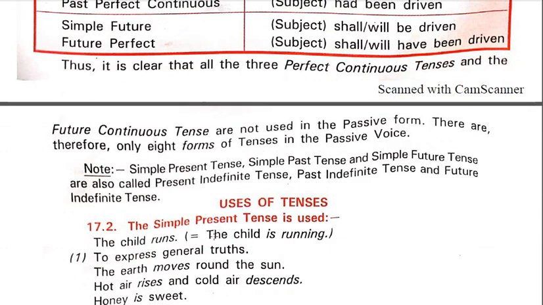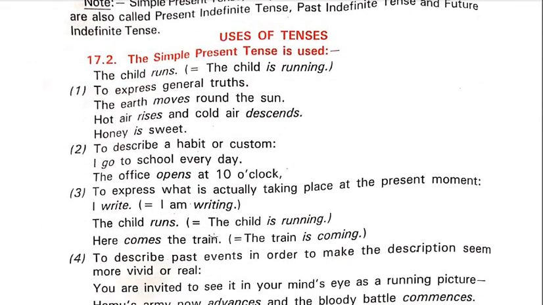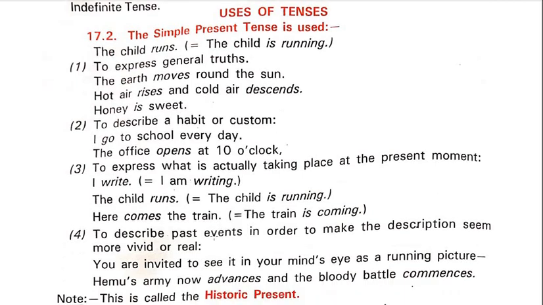Now we will go to the structures of the forms. Going to the structures of the forms, I want you people to understand how primary auxiliaries help to make or frame the different tenses. That we will discuss first, and then we will go with the tenses in detail with their uses.